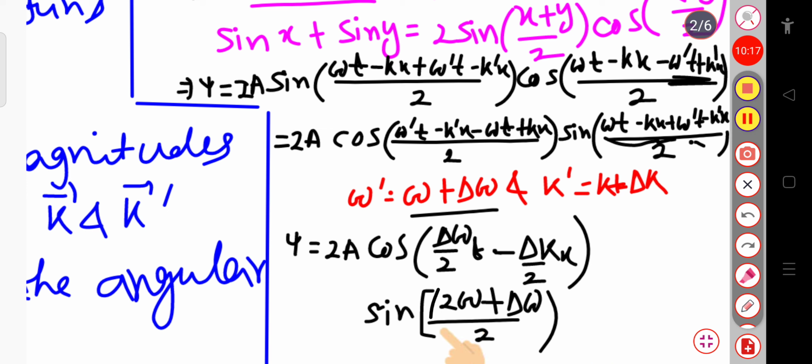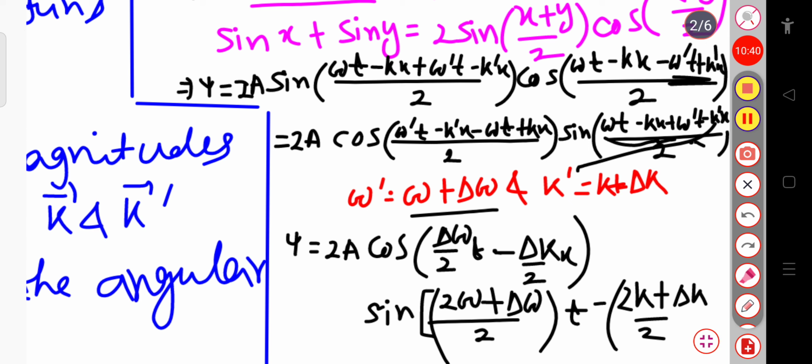I am separating the time coordinate and position. Then minus, in place of k prime, if I put k plus delta k, this will be 2k plus delta k divided by 2 whole into x.